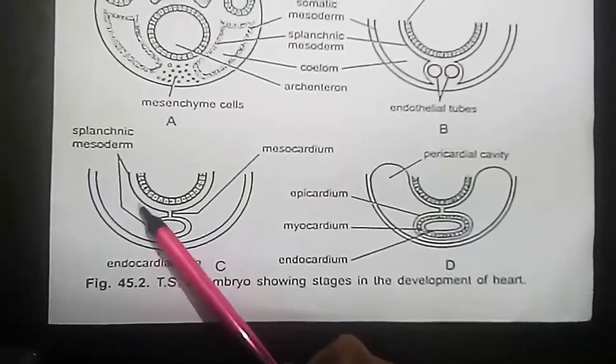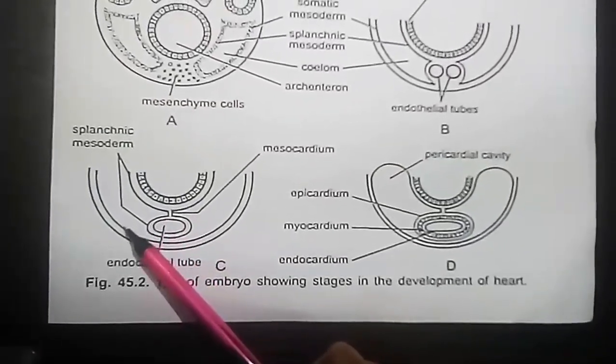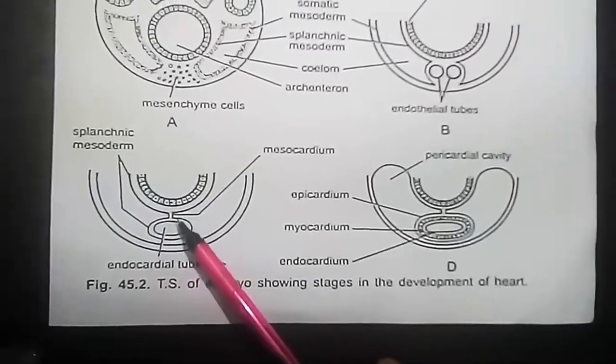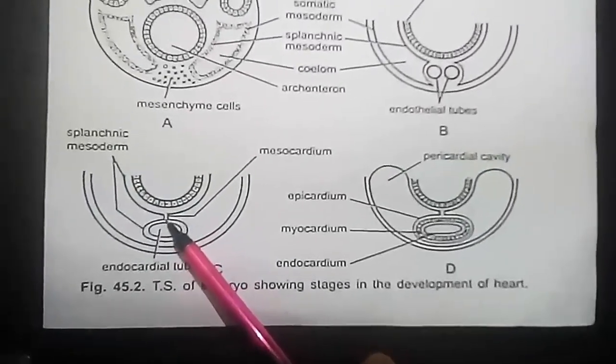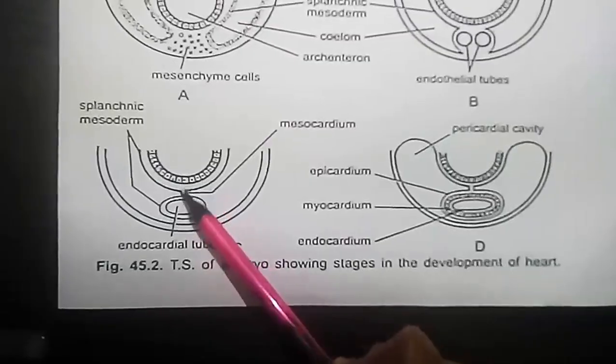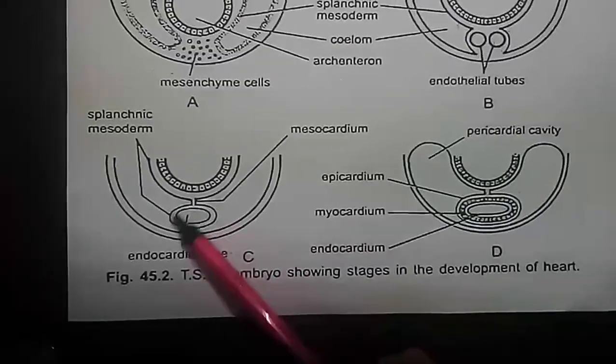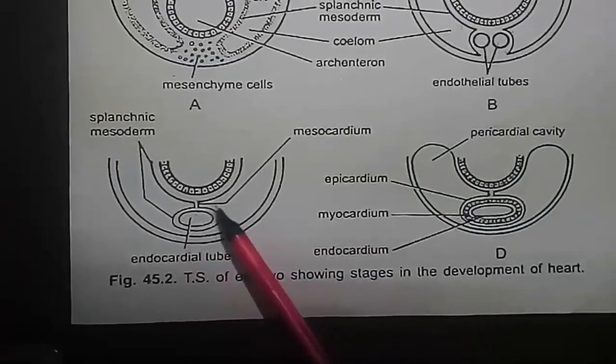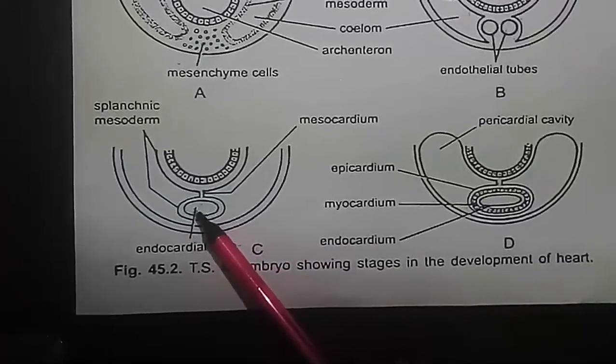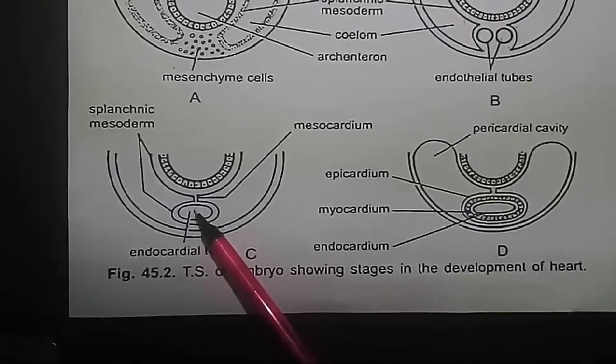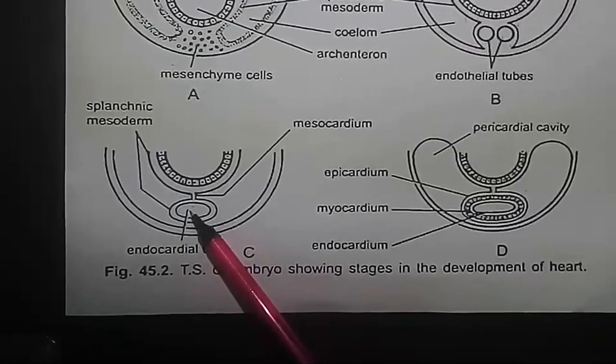The splanchnic mesoderm, somatic mesoderm. The splanchnic mesoderm lying below the endoderm gets folded longitudinally around the endocardial tube. This two-layered tube will form the heart.